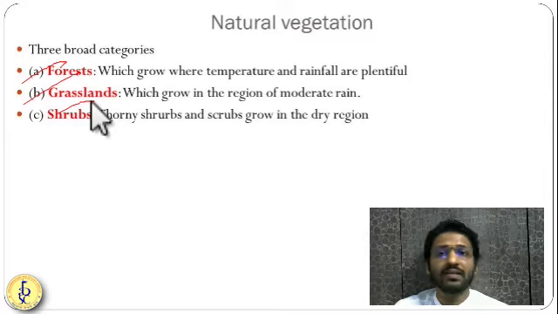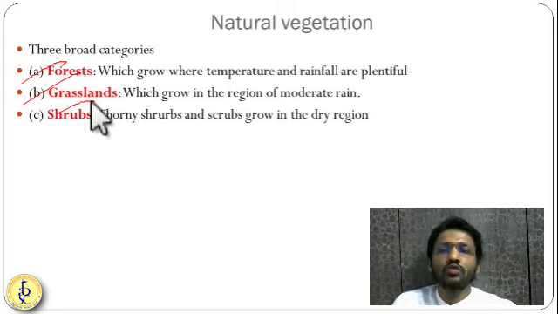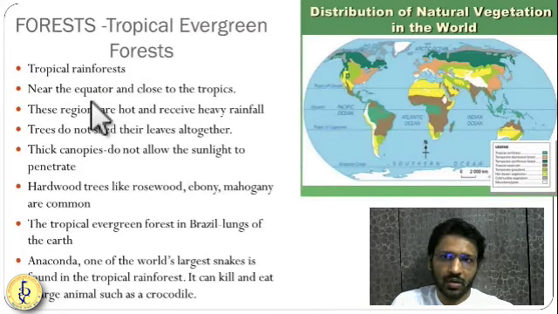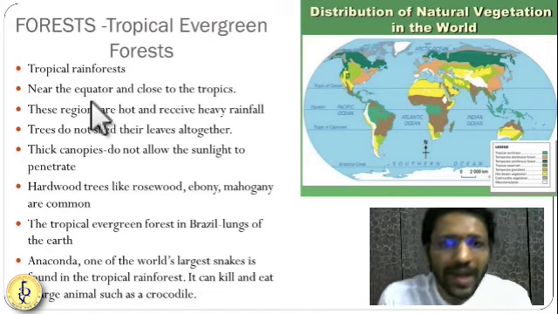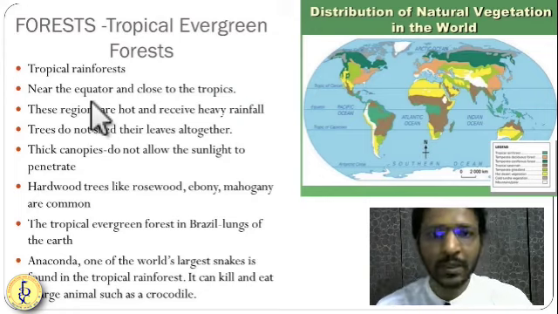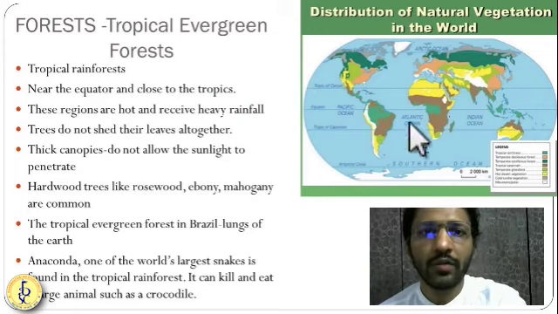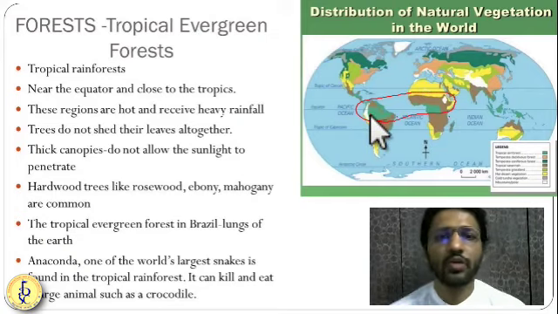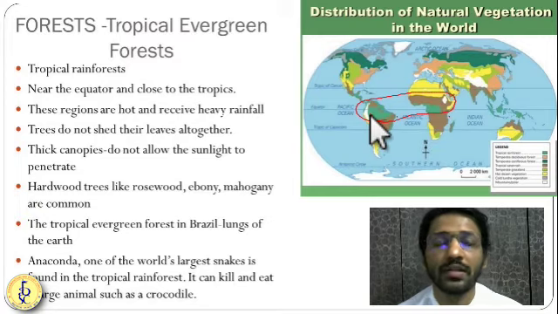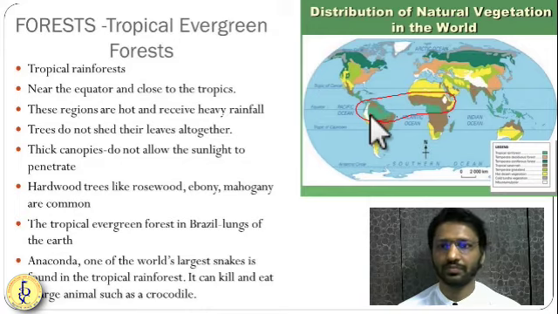First, let us understand the types of forest in the world. We are going to see the maps and we are going to see different types of forest present in the different parts of the earth. So first is the evergreen forest. Evergreen forest is also known as a rainforest. Why is it called a rainforest? Because you see a huge amount of rain in this region. In the equatorial region and surrounding areas, you will have lots of rainfall and a huge amount of sunshine. So that's why these forests are there. We call them evergreen type of forest, grown in this region.